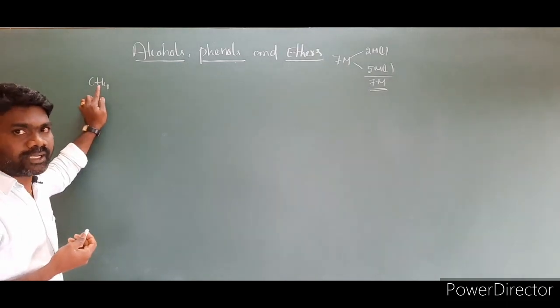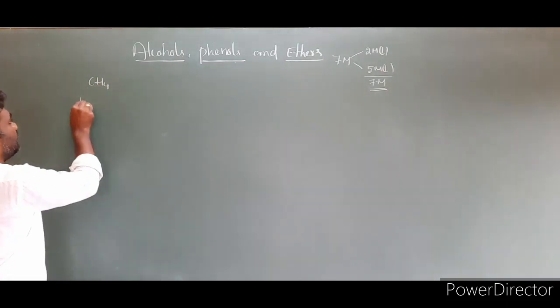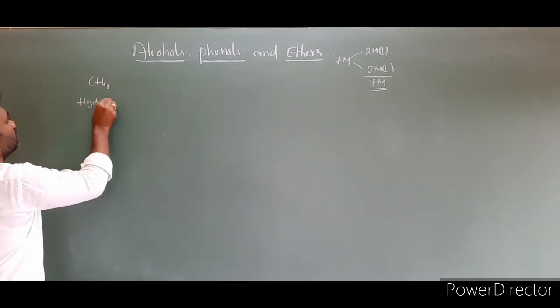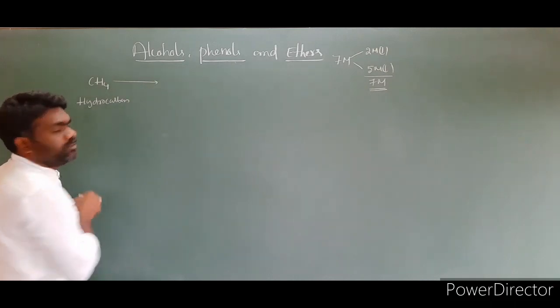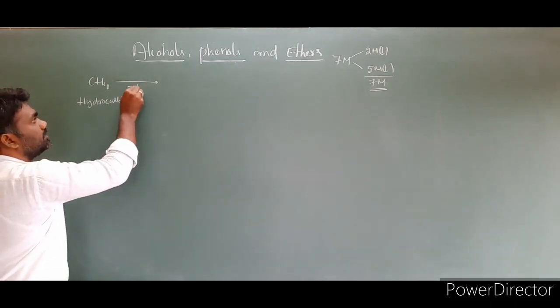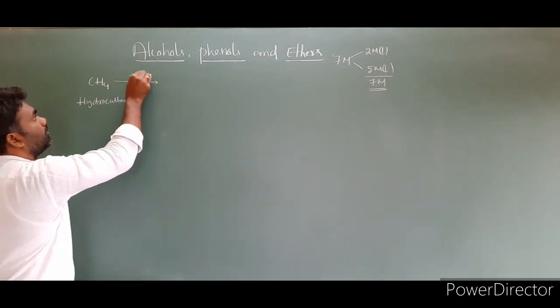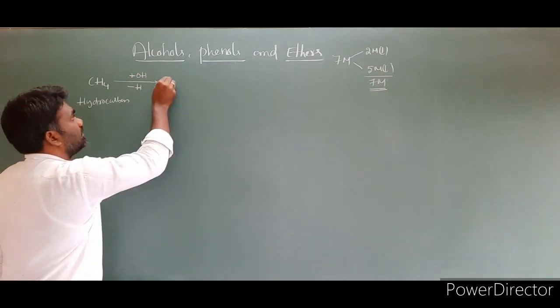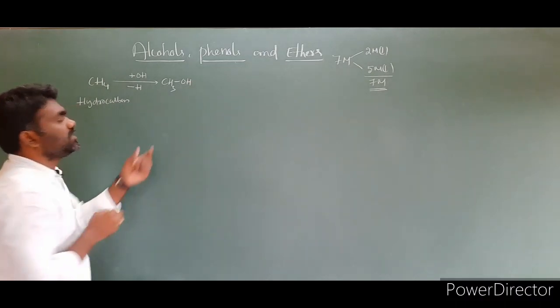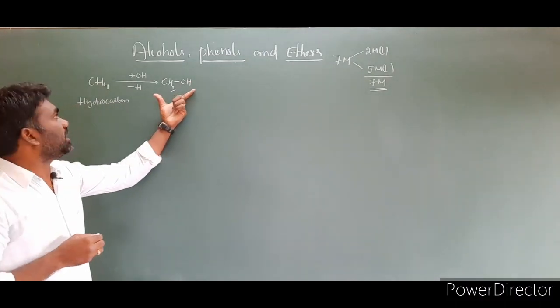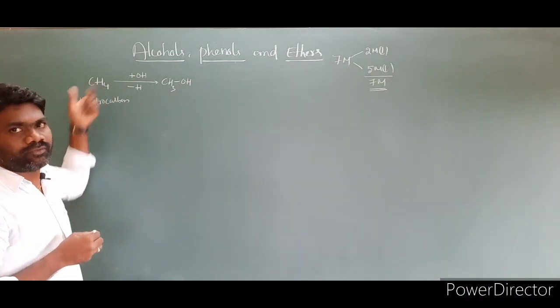So CH4 is a hydrocarbon. From this hydrocarbon we have to remove hydrogen and add an OH group. Then the resulting species is CH3OH. CH3OH is a derivative of CH4.